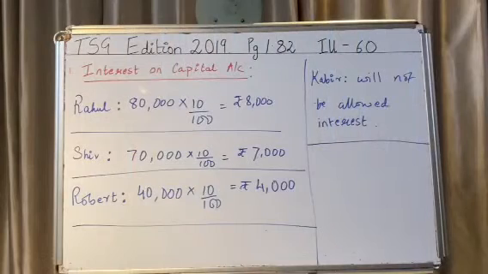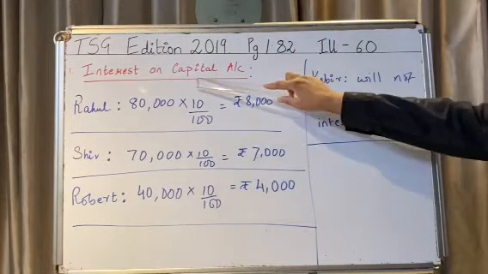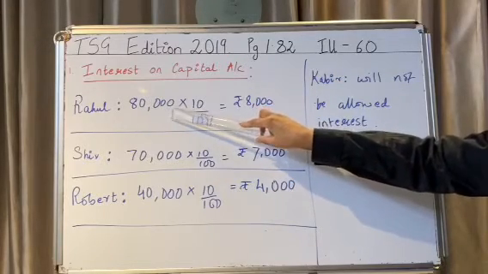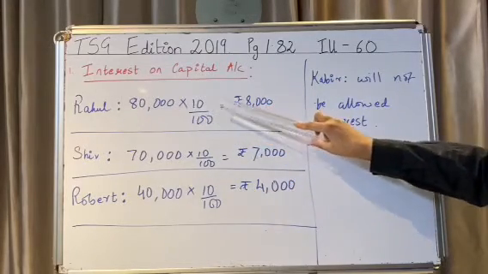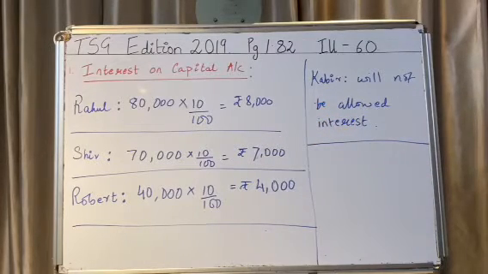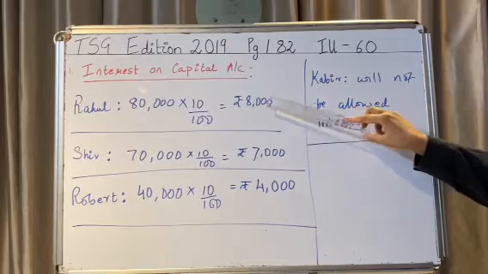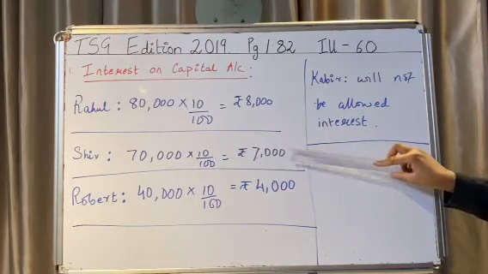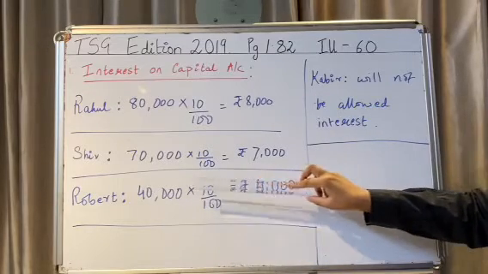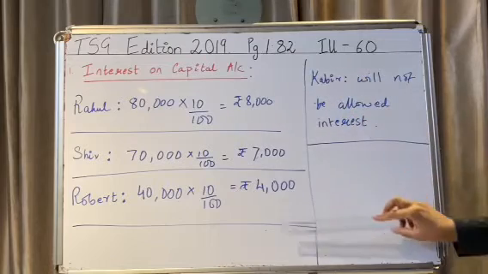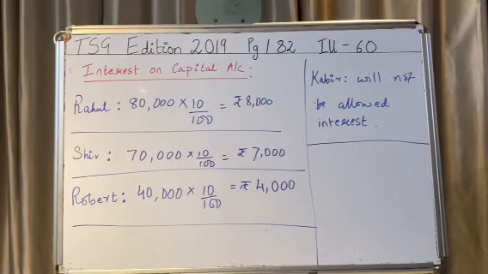Now our first working note, interest on capital account. Rahul had an opening balance of 80,000. So 80,000 into 10 by 100, since 10% is the rate of interest, which is 8,000. Likewise, Shiv 70,000 into 10 by 100, which is rupees 7,000. And Robert 40,000 into 10 by 100, which is rupees 4,000. All of these will be debited to the PL appropriation account.